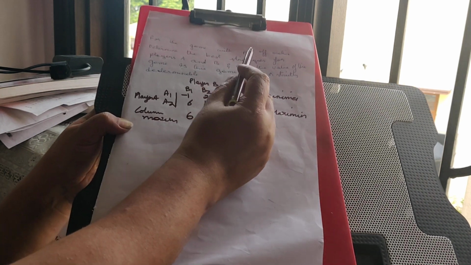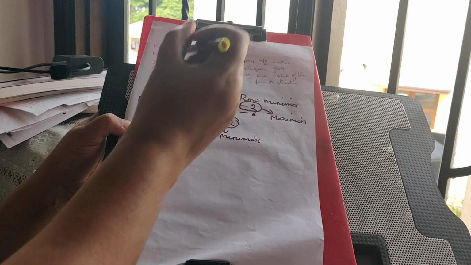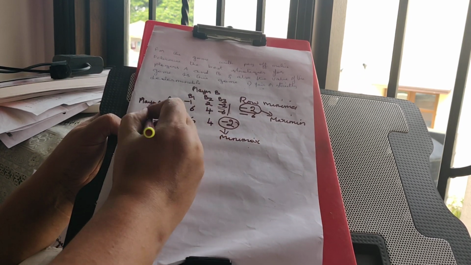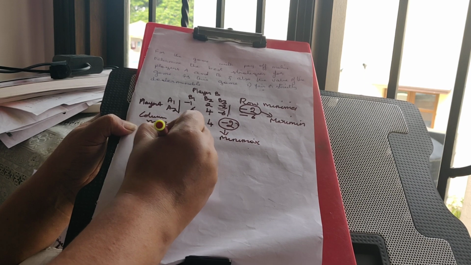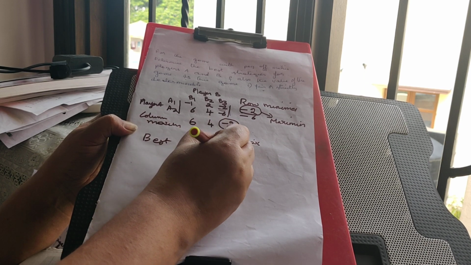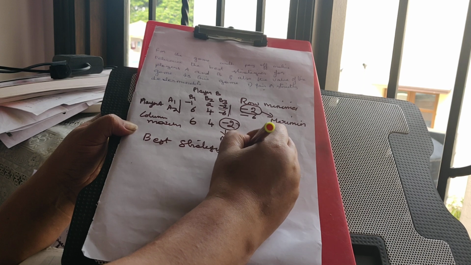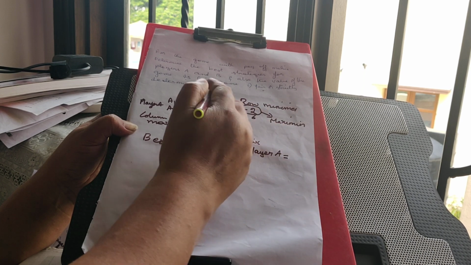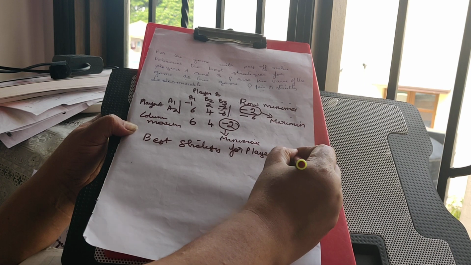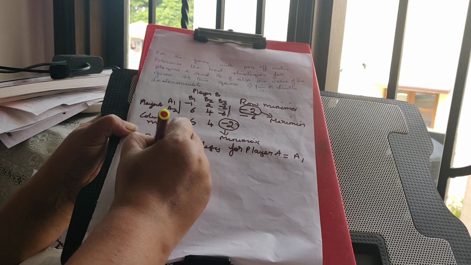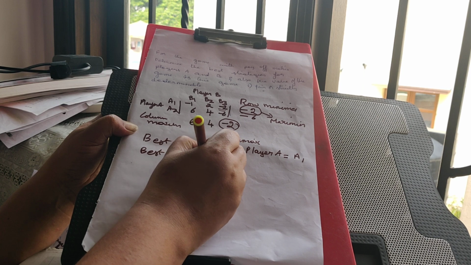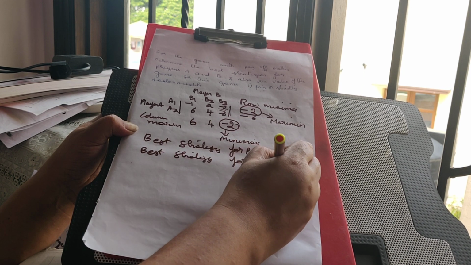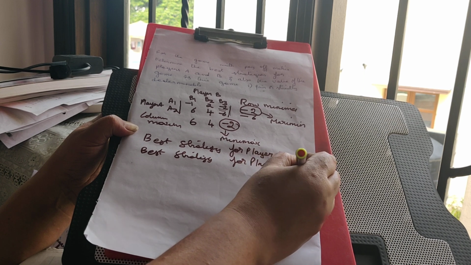Okay, so they have asked to find the best strategy for player A. For player A, where this minus 2 comes, it is coming in A1. The best strategy for player A is A1, and the best strategy for player B is B3.